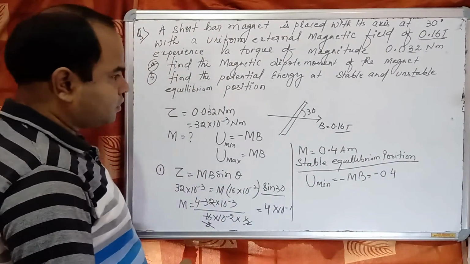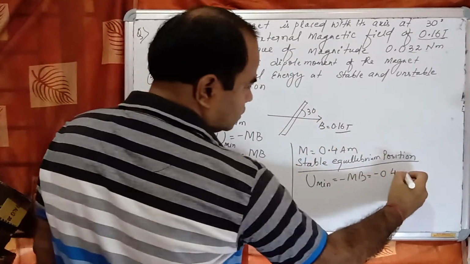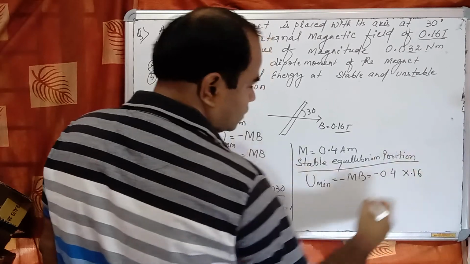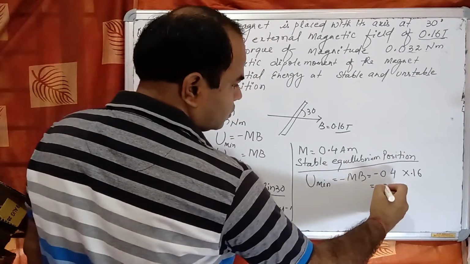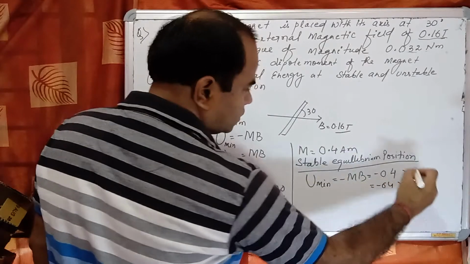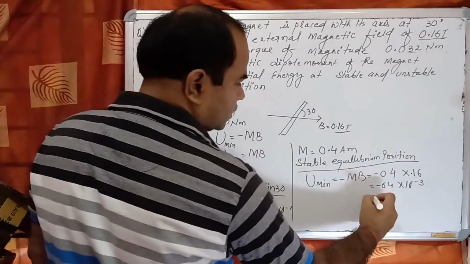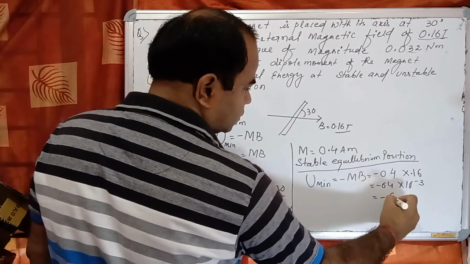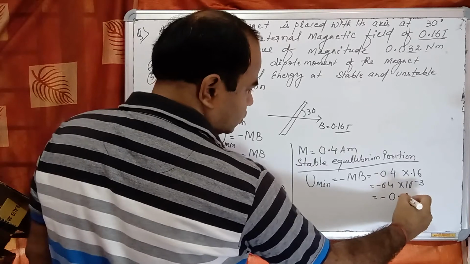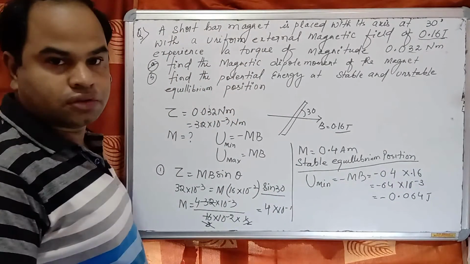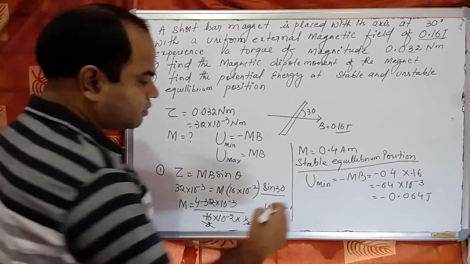And B is how much? 16 into 10 to the power minus 2. So this is equal to minus 64 into 10 to the power minus 3, that is minus 0.064 joule. Okay.